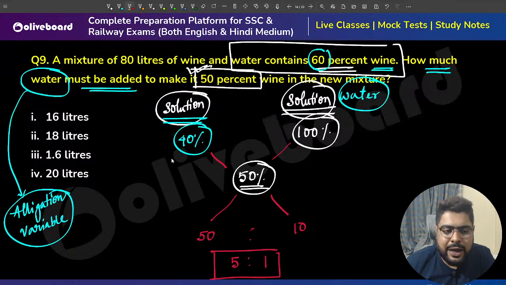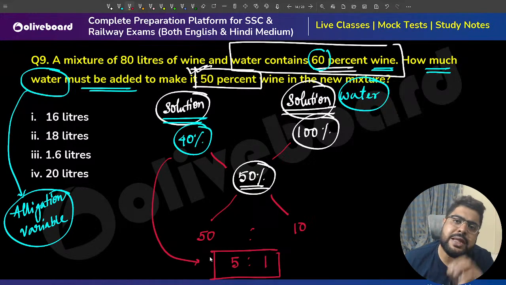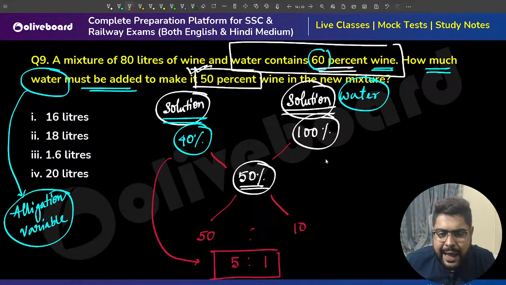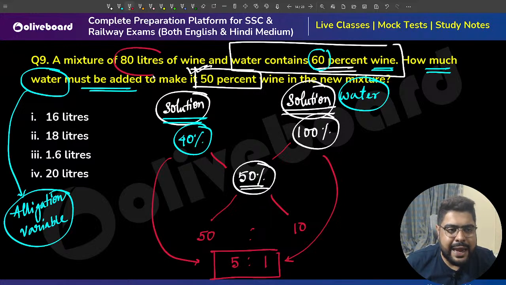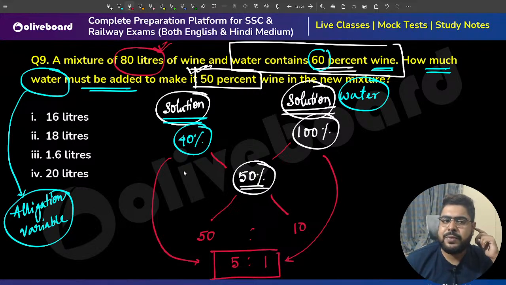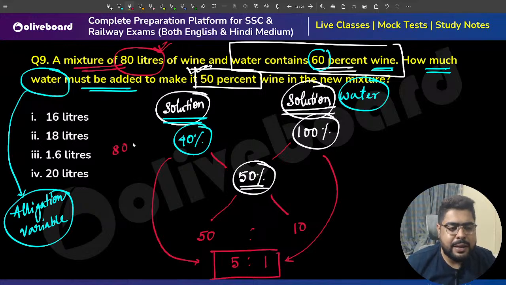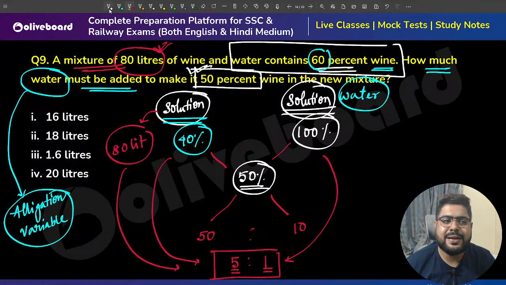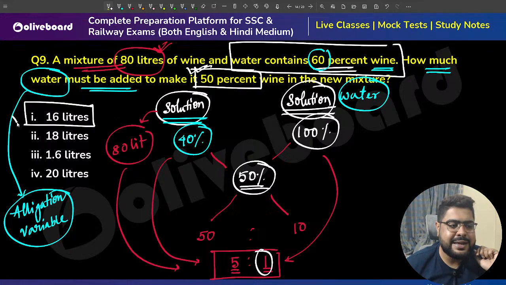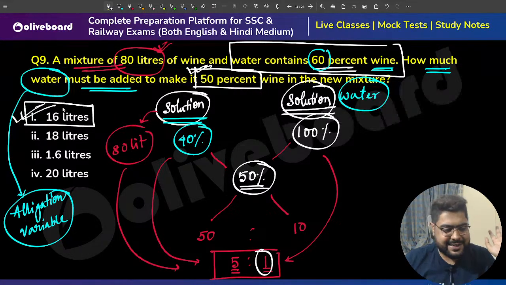Meaning, for every 5 parts of solution that already was there, I will add 1 part of water from outside. Now, I know a mixture of 80 liters was already there. So for every 5 liters, I am adding 1 liter. For 80 liters, how much will I add? 1/5 of that, 80 by 5, which is 16 liters. So I'll add 16 liters.